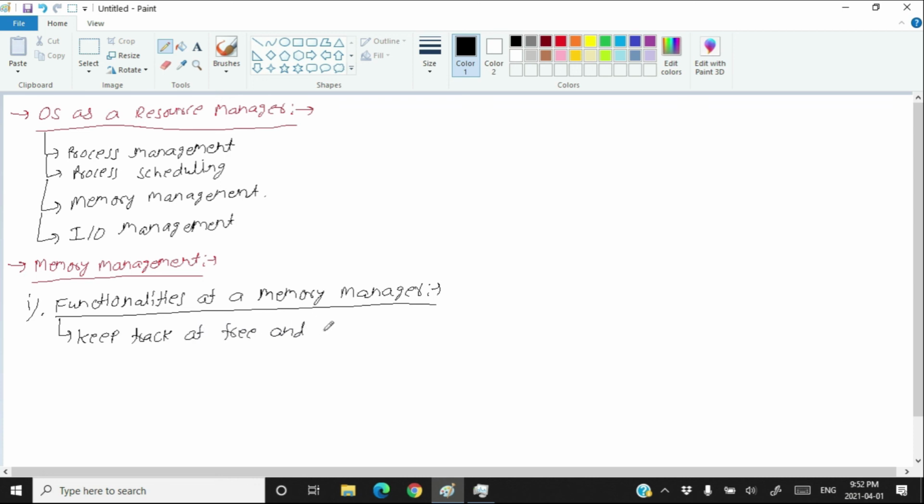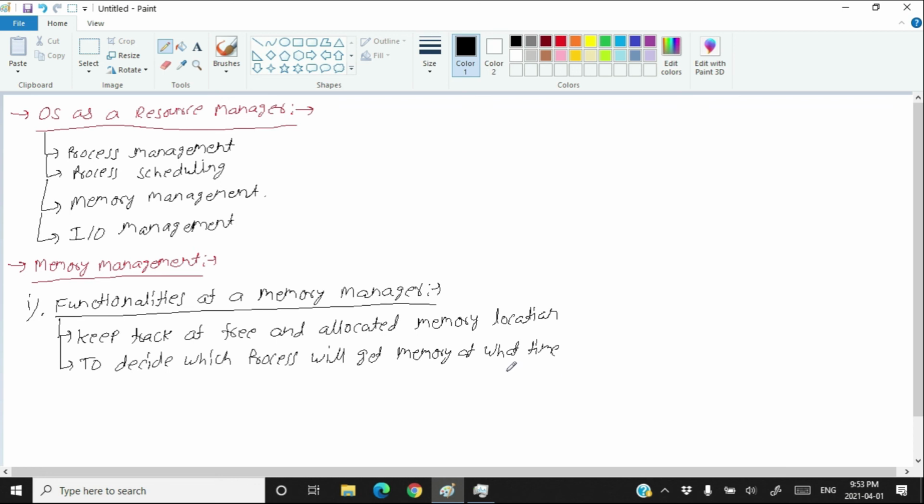The second one is to decide which process will get memory at what time. Suppose that you have multiple processes executing in the system, then which process needs to get the memory at what time?